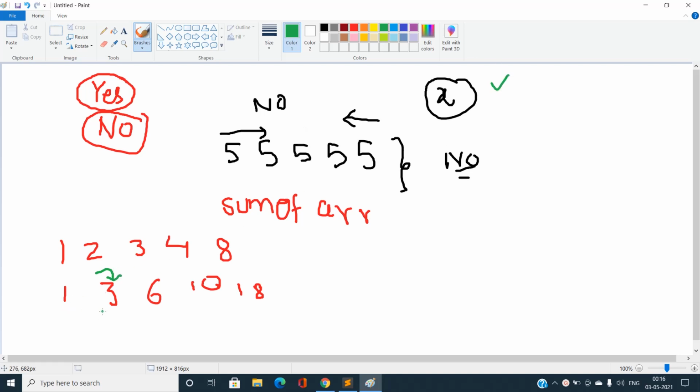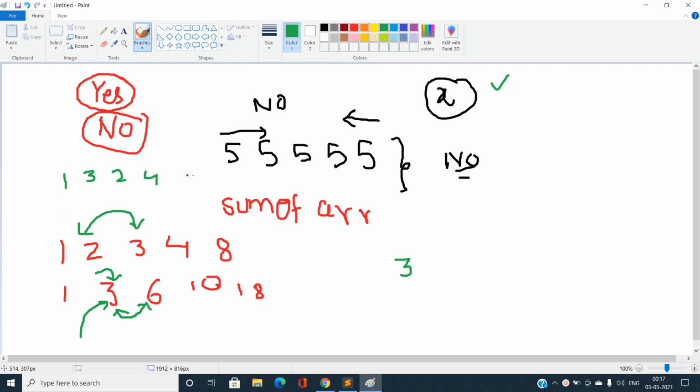You can easily see, if I swap the element present at this position with the element at the next position, my new value after swapping will always be greater than the previous value at this position. The previous value at this position is 3. If I swap these two values, that is 2 and 3 swapped, my new array would be 1 3 2 4 8.